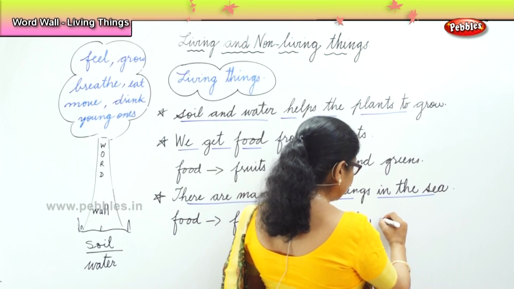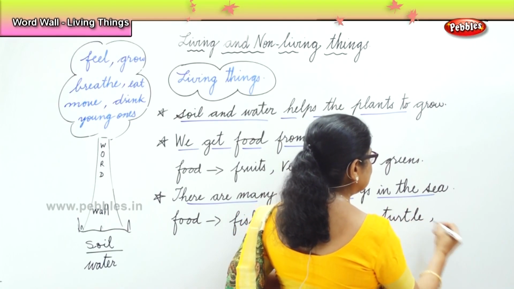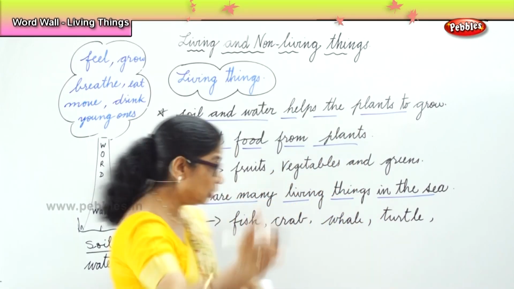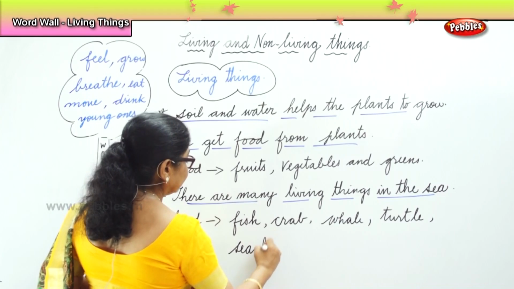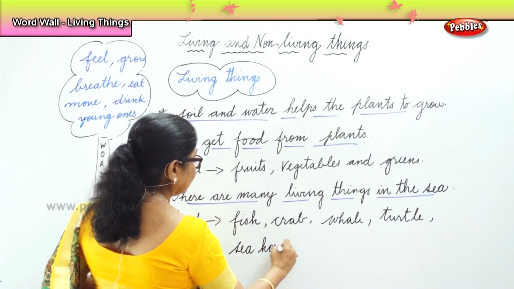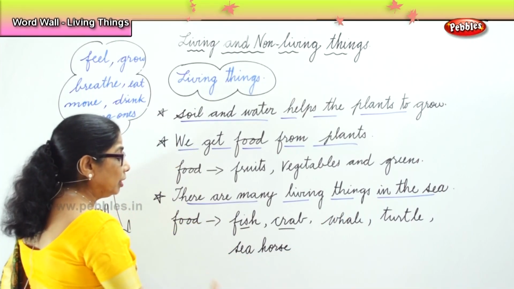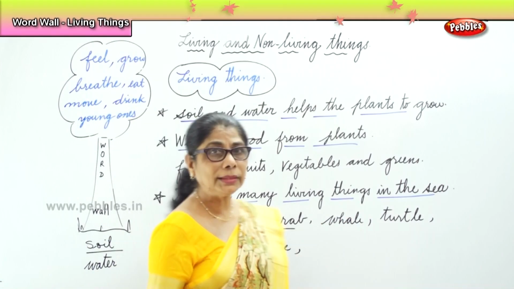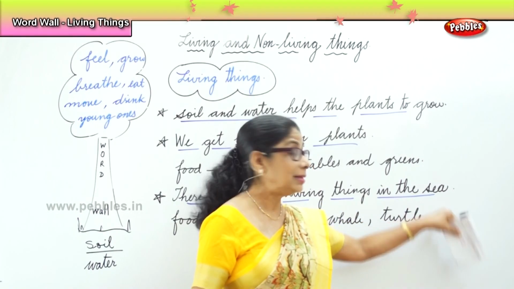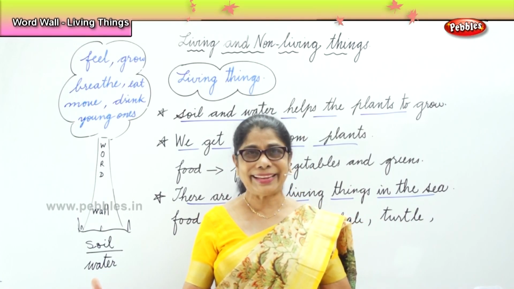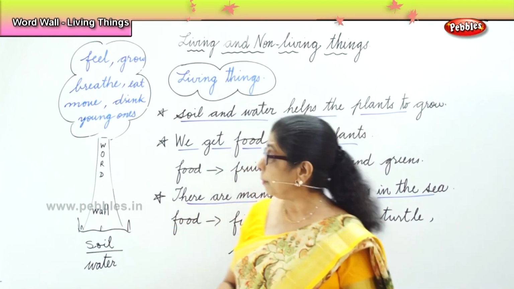Then what are the others? Turtle. Seahorse, very good. Okay, you eat the fish, you eat the crab. But the whale, the turtle, the seahorse, and all other tiny fishes, they make the water in the sea a very interesting, colorful place. Okay, so now these things we need to remember.